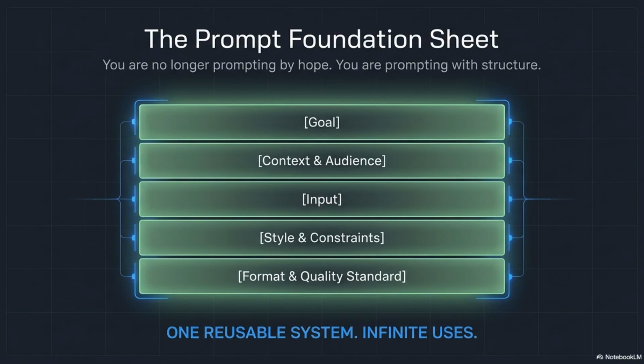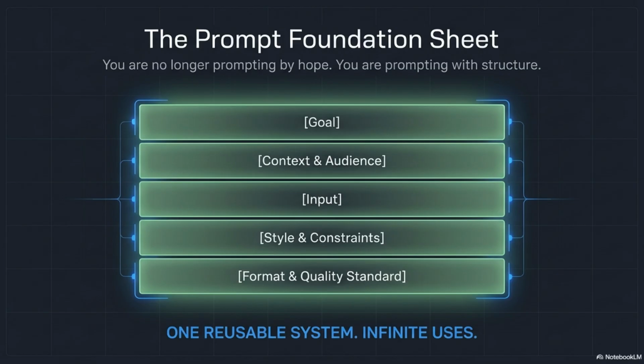The prompt foundation sheet is the asset you are building in this module. This is where all the layers come together. Goal, context and audience, input, style and constraints, format and quality standard. Once these pieces are defined, you are no longer prompting by hope. You are prompting with structure.